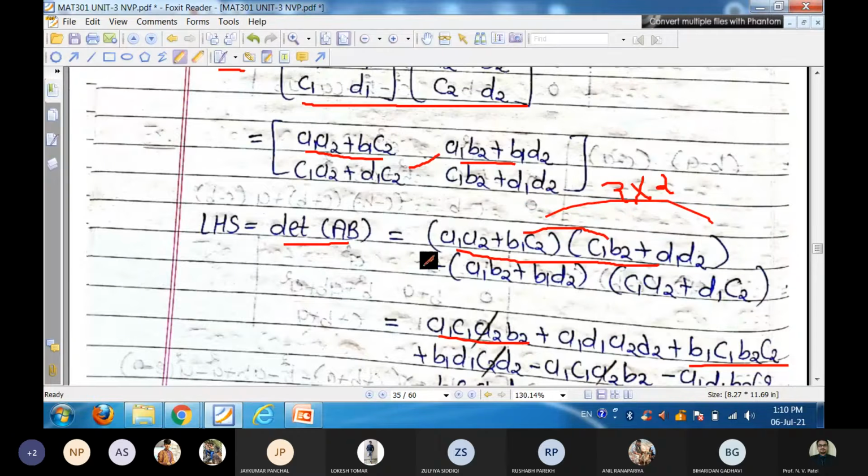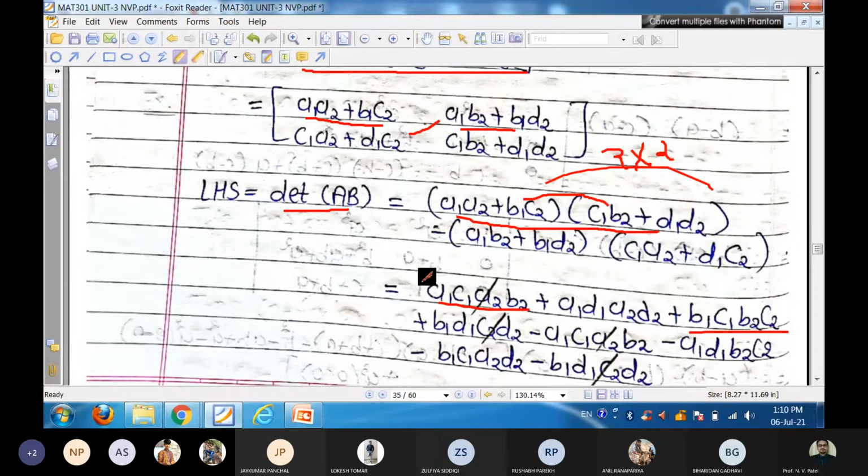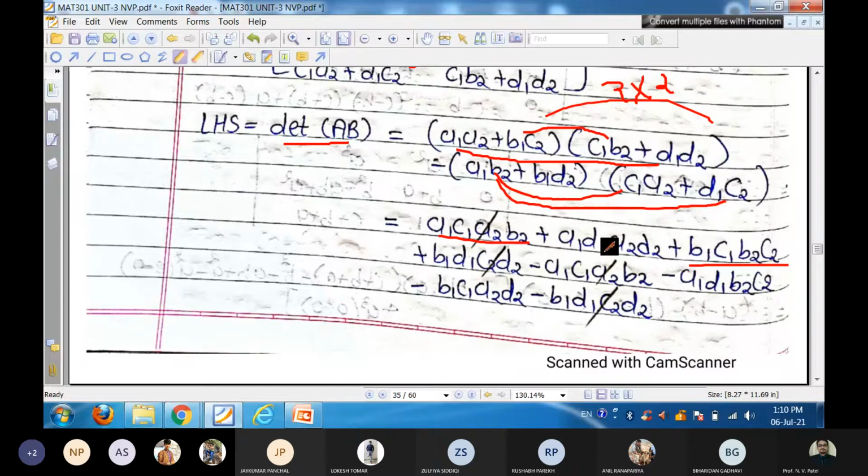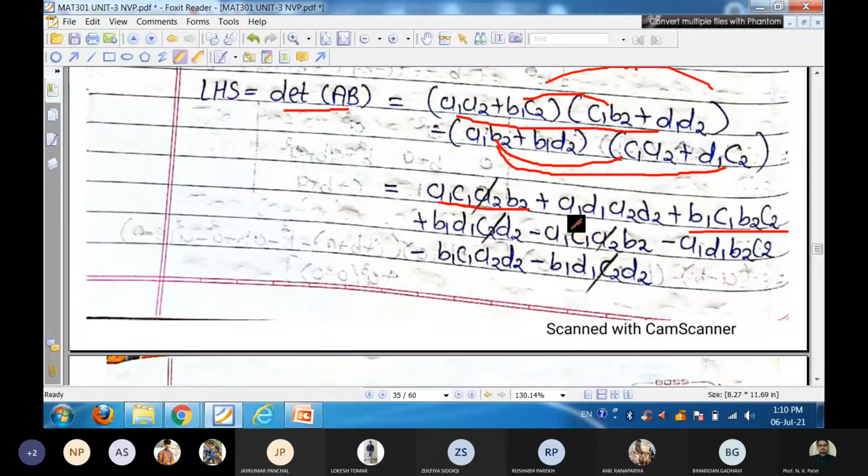From the minus symbol also, we have to take A1 B2 with both terms. Simplify the possible values. Here we get A1 D1 A2 D2 plus B1 C1 B2 C2 minus A1 D1 B2 C2 and B1 C1 A2 D2.